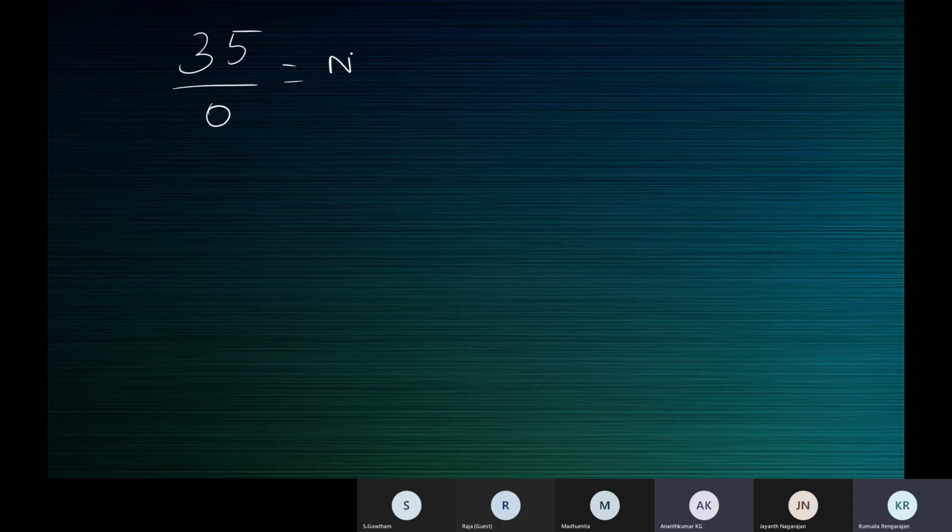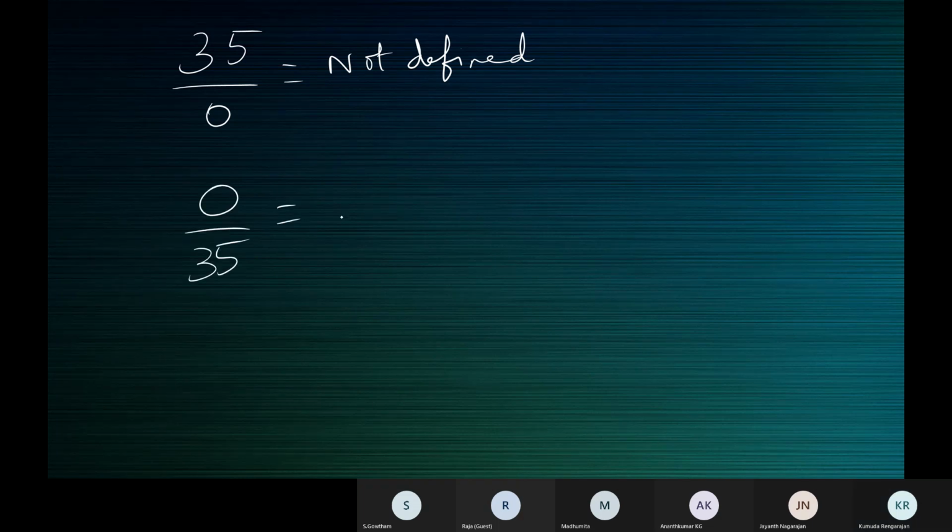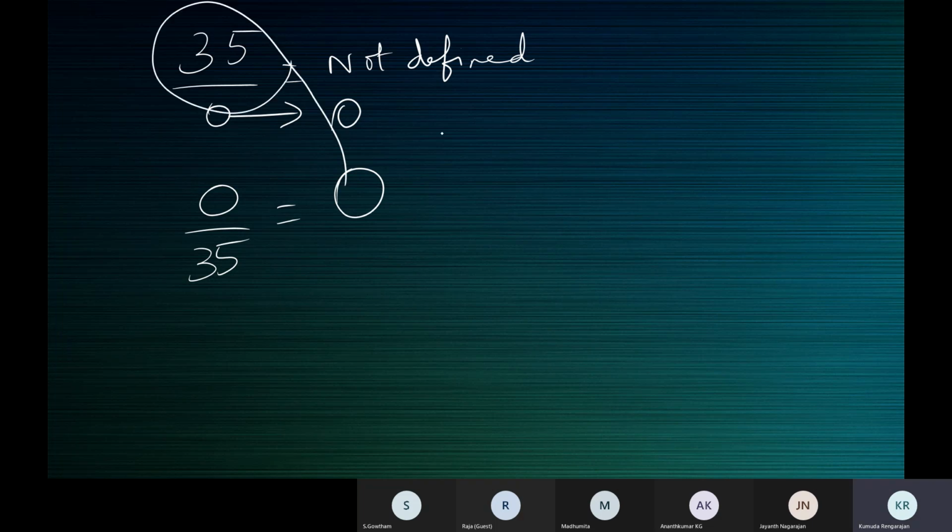Not defined. When the denominator is 0, the division is not defined. What is 0 by 35? 0, ma'am. 0 by 35 is 0. Remember this: when the denominator is 0, that division process is not defined.